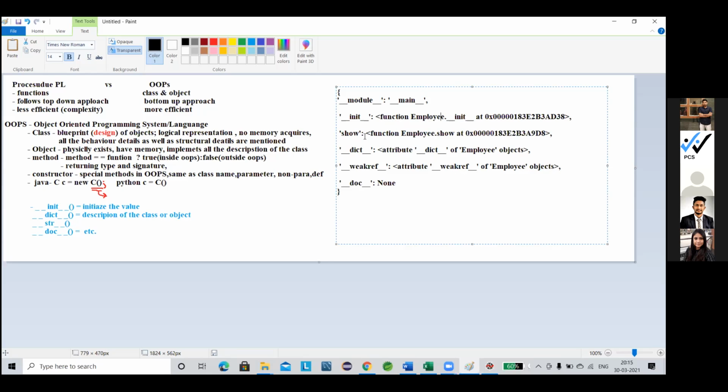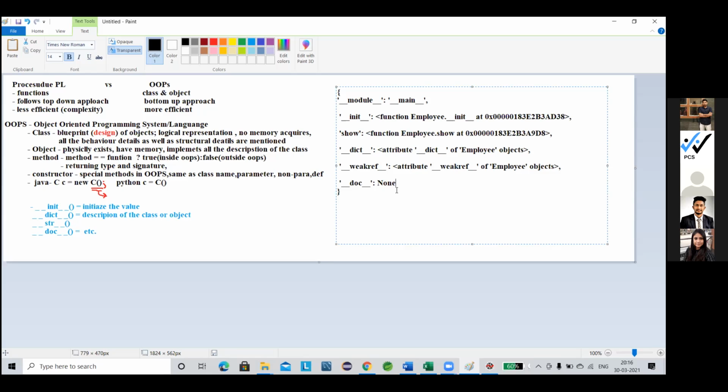Now this show is nothing but one method of it. Where is the method located? In the stack memory. So the stored function is present in that memory, that is the value part of the show key. As I told you, this describes all the details of the class, including the documentation.